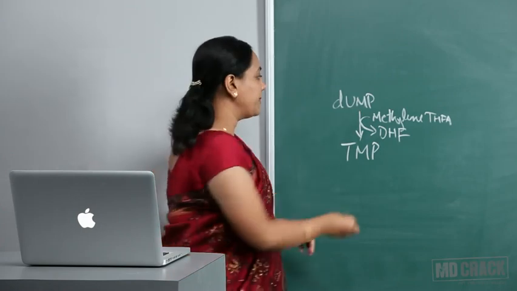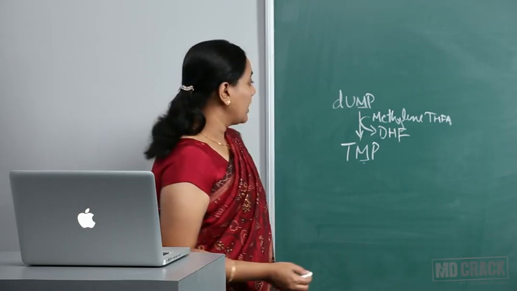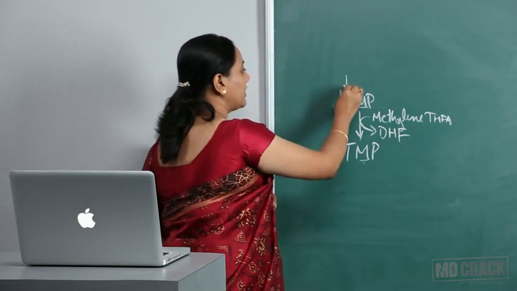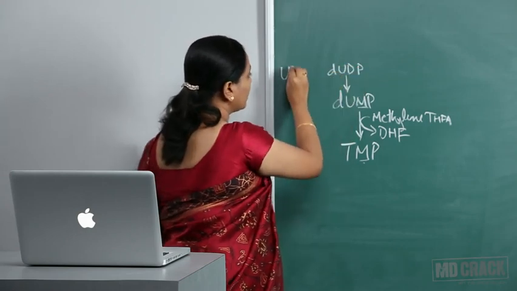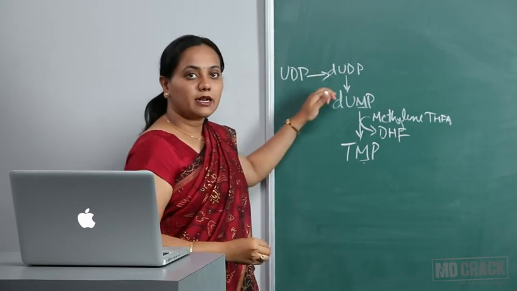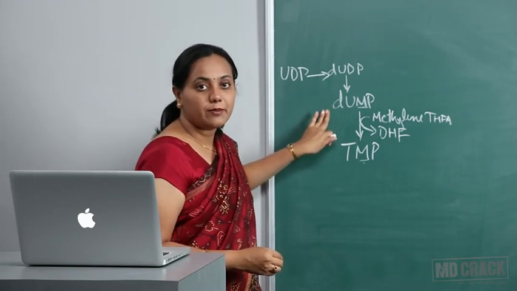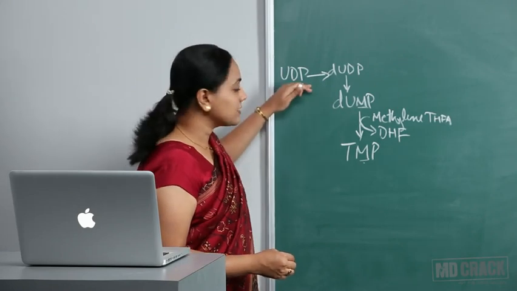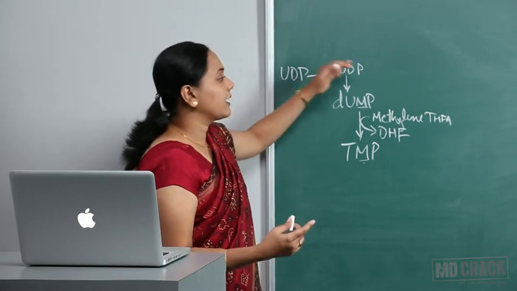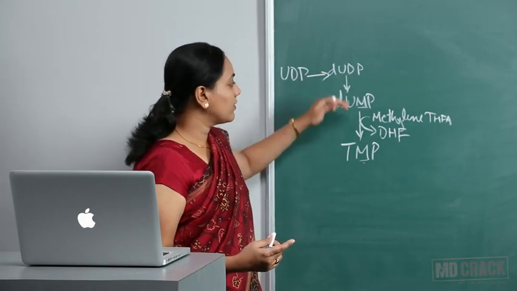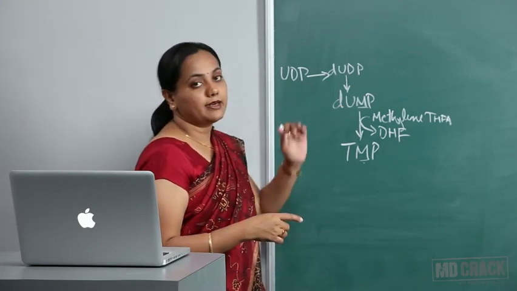Remember, it is only the monophosphates, dUMP, which can be acted upon by methylene tetrahydrofolate. And this has come from deoxyuridine diphosphate, and the deoxy form comes from uridine diphosphate by ribonucleotide reductase. Ribonucleotide reductase cannot act directly on UMP and convert it to dUMP. It has to be UDP, the diphosphate. Only then ribonucleotide reductase can act on it and convert it to the deoxy form. The deoxy form then loses the phosphate group, converts to dUMP and then to TMP.